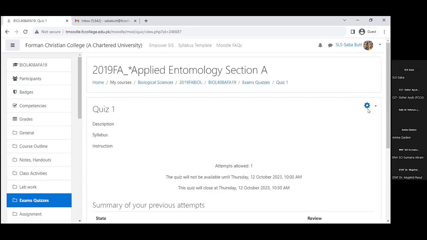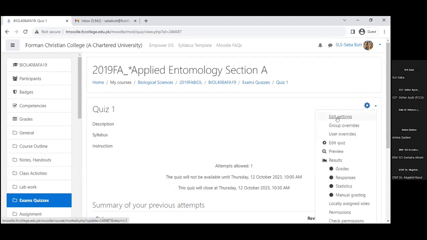I can also open the settings, go to edit settings. Edit settings is going to change the settings of the quiz, like its time, its options, its review and everything. The other option is edit quiz. In edit quiz, we are changing only the questions. But in edit settings, we are actually changing the settings of it, like for example its time and its accessibility. So I go to edit settings.